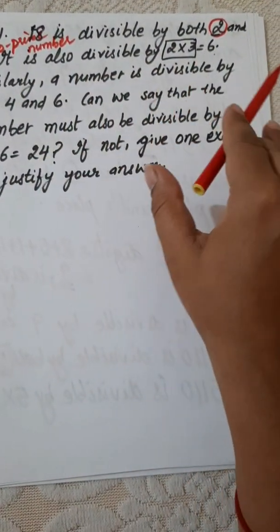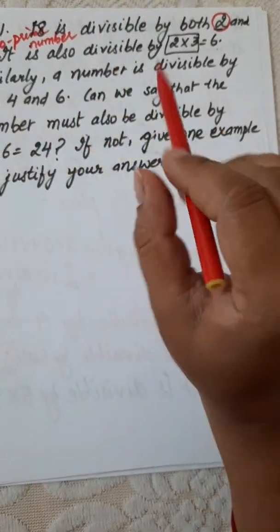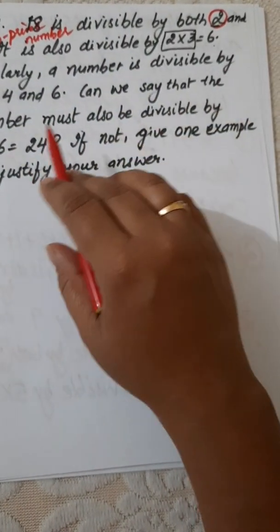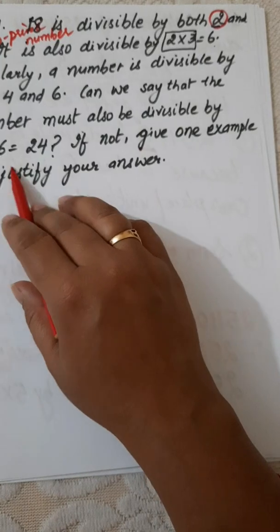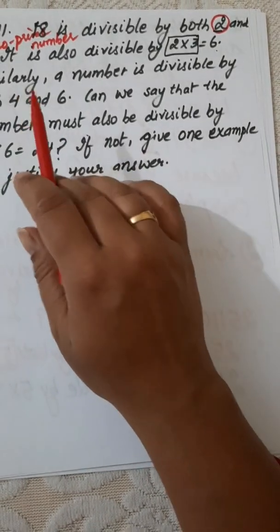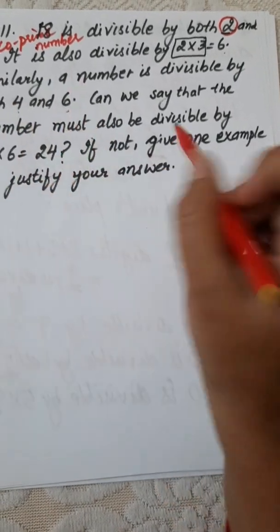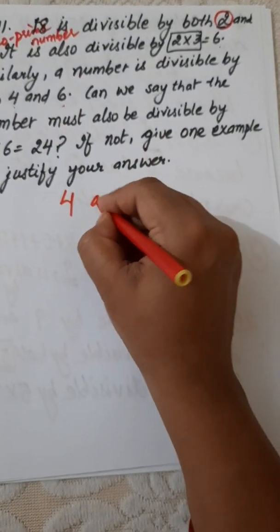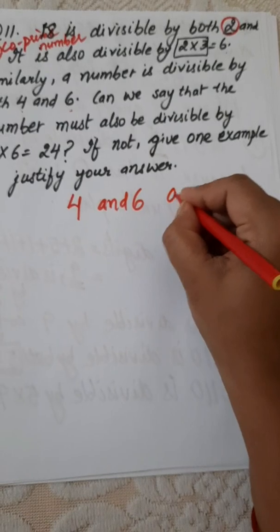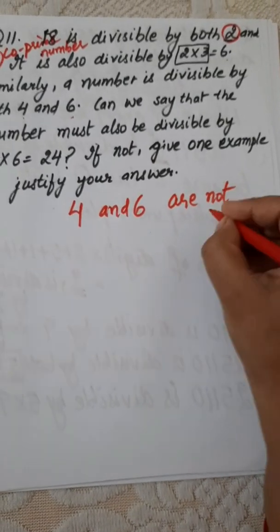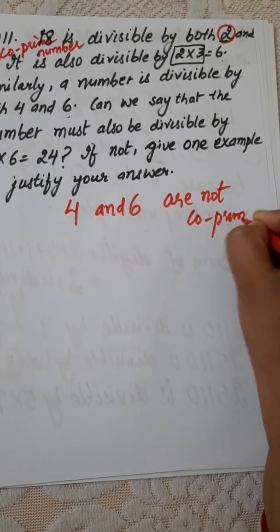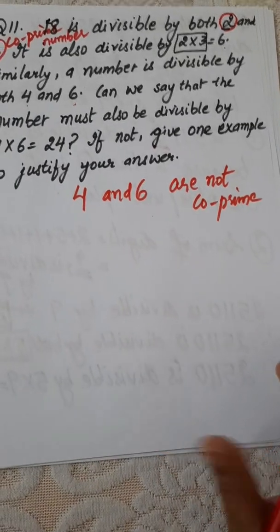Similarly, a number is divisible by both 4 and 6. Can we say that the number must also be divisible by the product? Now the question is, the number is divisible by both. Here 4 and 6 are not co-prime. How do we find whether both the numbers are co-prime or not?